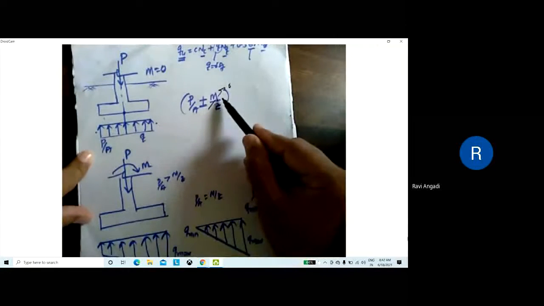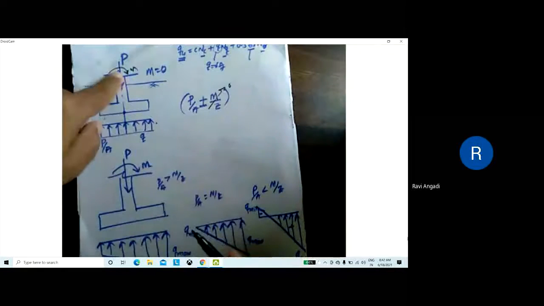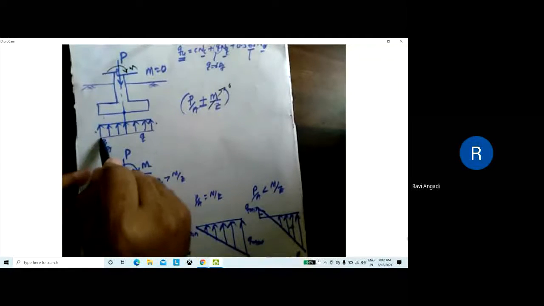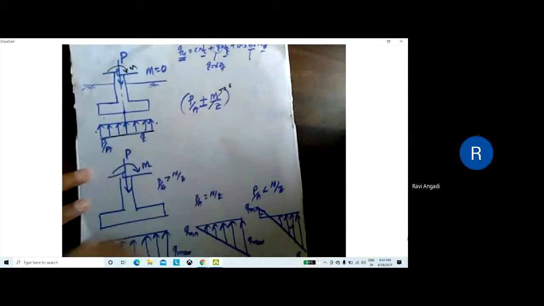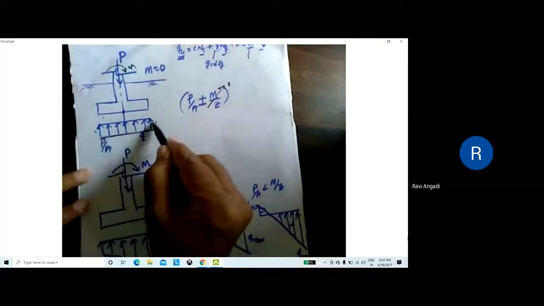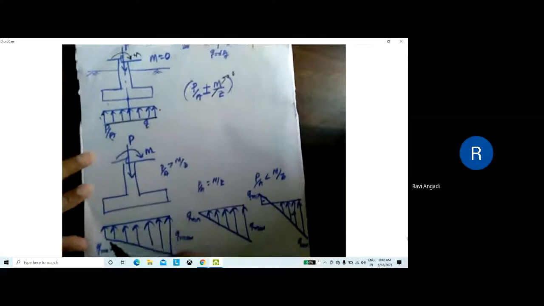When there is no moment, there is no eccentricity. If there is no eccentricity, then the load will be acting through the centroid only. Then you will be getting the uniform pressure distribution under the footing, from this end to this end. The intensity of pressure will be the same, that is, force per unit area remains the same.